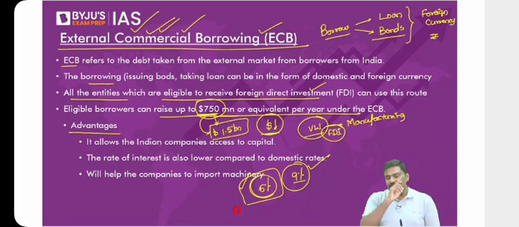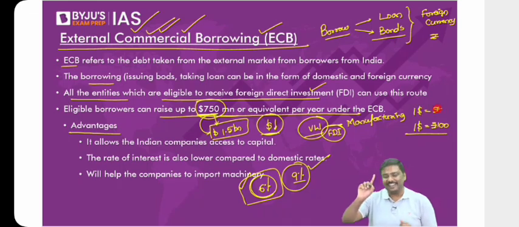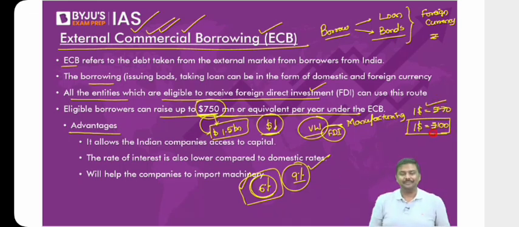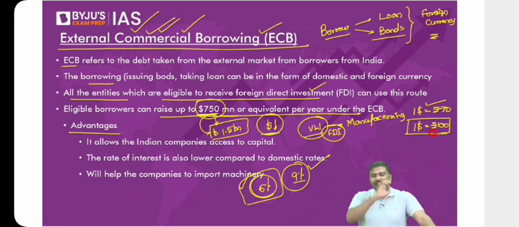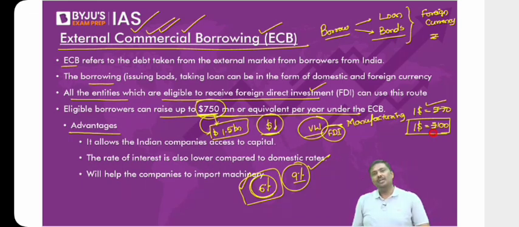Third one, imagine today $1 is equal to 100 rupees. Last year it was $1 is equal to, let's say, 70 rupees, just a hypothetical example. Today it is $1 is equal to 100 rupees. And you want to import machinery. You tell me what makes sense to you: borrow in dollars and use it for importing the machinery, or convert your rupees into dollars today and import machinery?